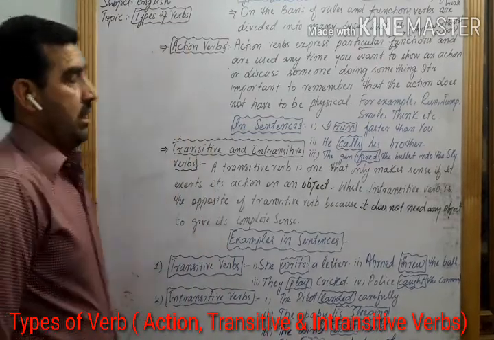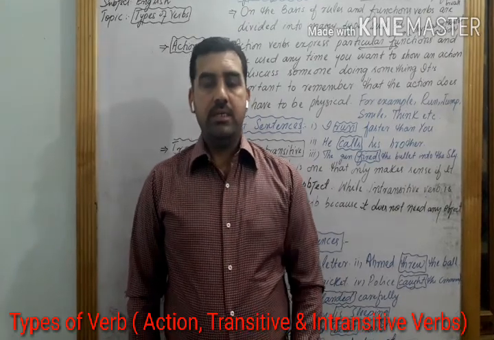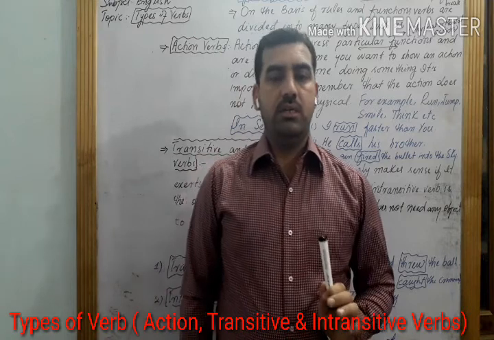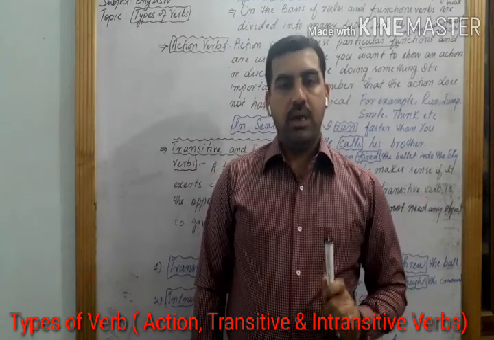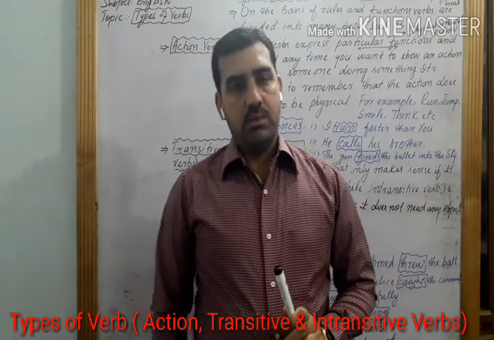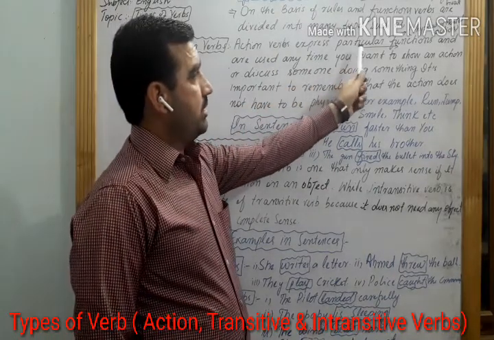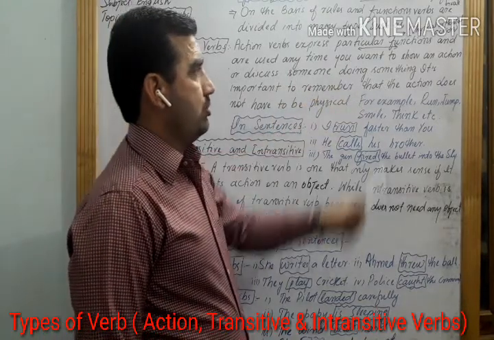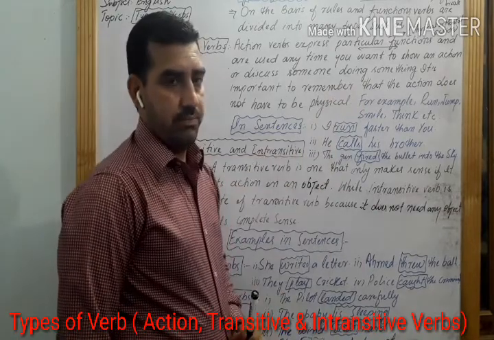one is action words. What is an action verb? It tells us what the subject of our clause or sentence is doing, physically or mentally. Action words are also called dynamic words. Action words express particular functions and are used anytime you want to show an action or discuss someone doing something.